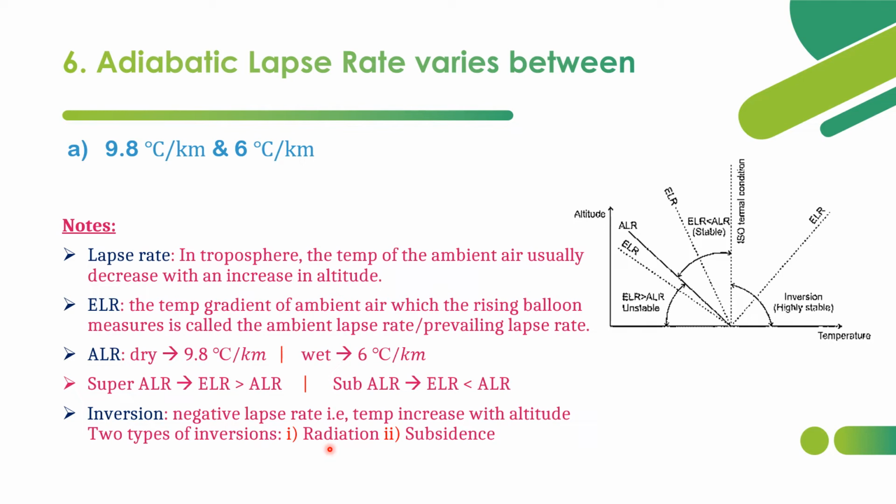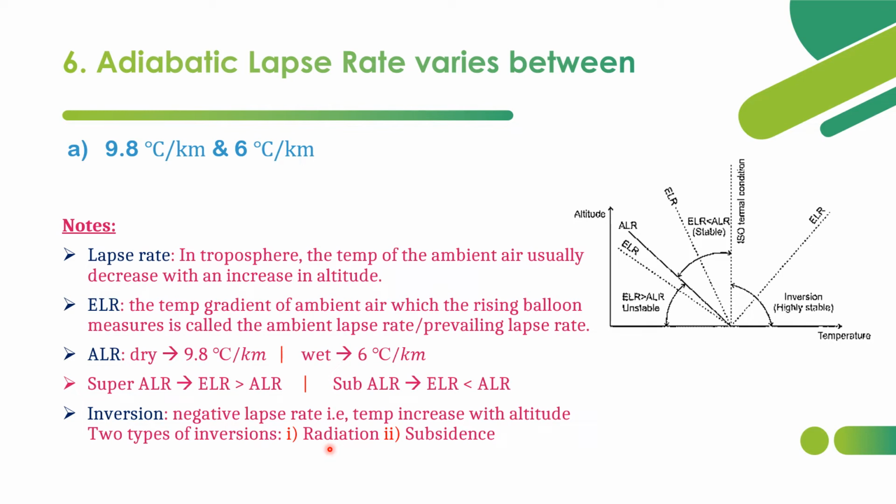So that is why radiation inversion happens. The earth cools more quickly than the air above it. Then naturally the temperature in the environment will be less at the earth and will increase above it, causing negative lapse rate. And we call it the inversion condition.